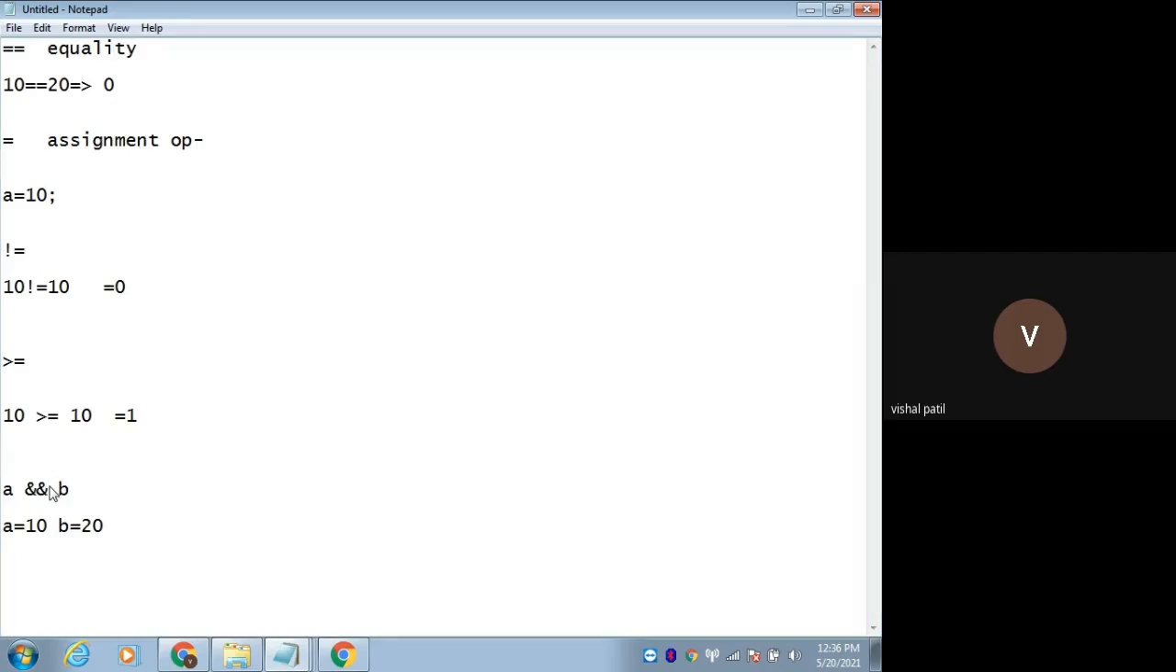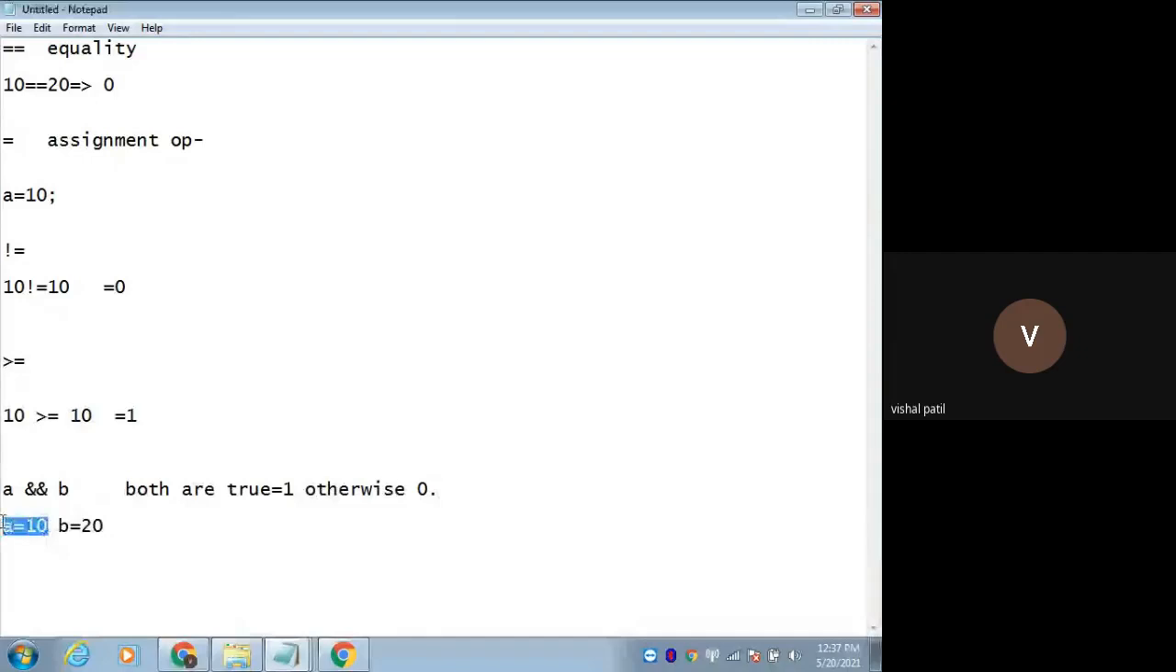What is AND operation? You might have studied it in 11th. If both the conditions are true, then the output will be 1. Otherwise, 0. Right?